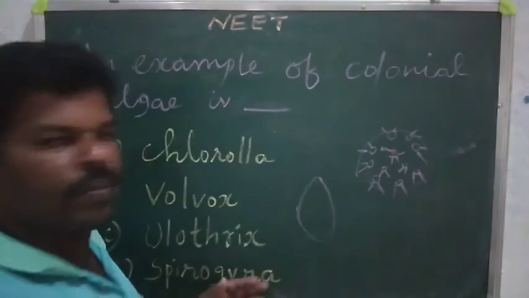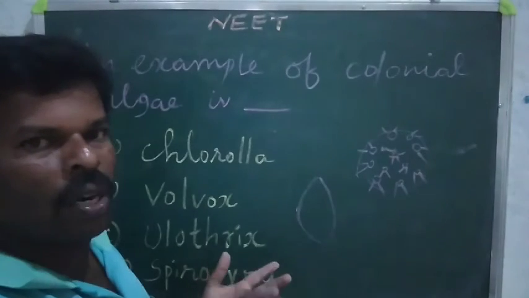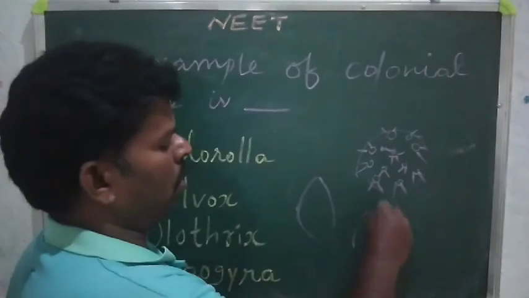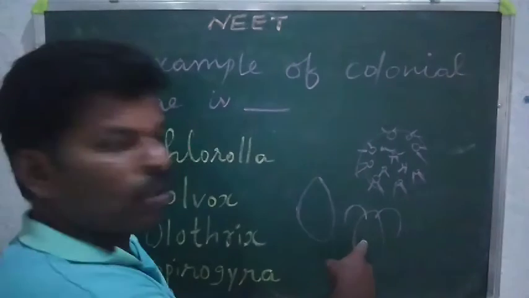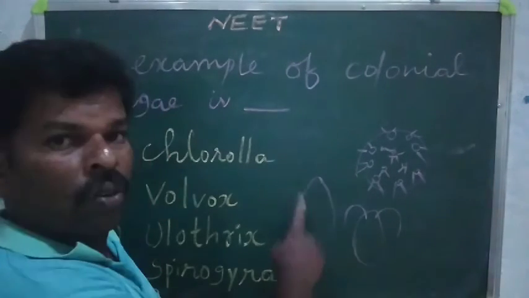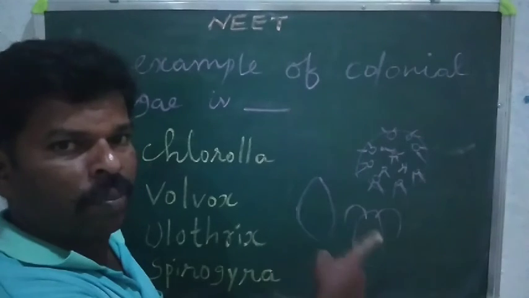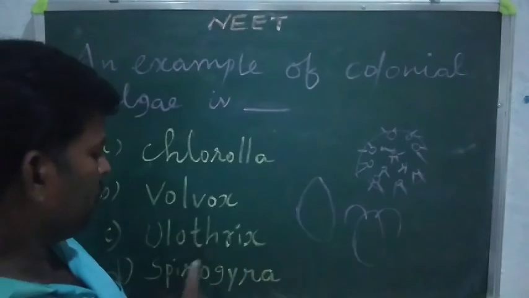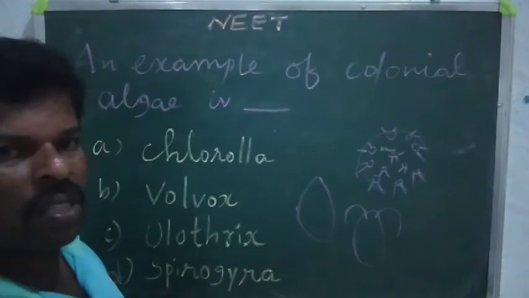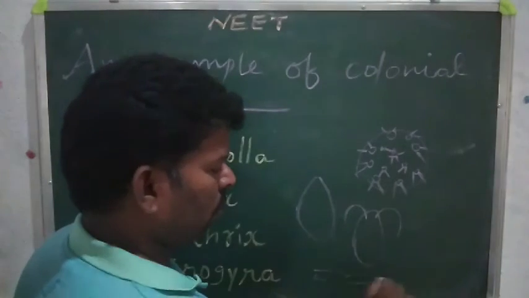But the difference between Chlorella and Chlamydomonas is this: Chlamydomonas has flagella. Chlorella has no flagella. With flagella it can move from place to place. That is also one of the very important questions. Volvox, Ulothrix, Spirogyra. Spirogyra is like this.